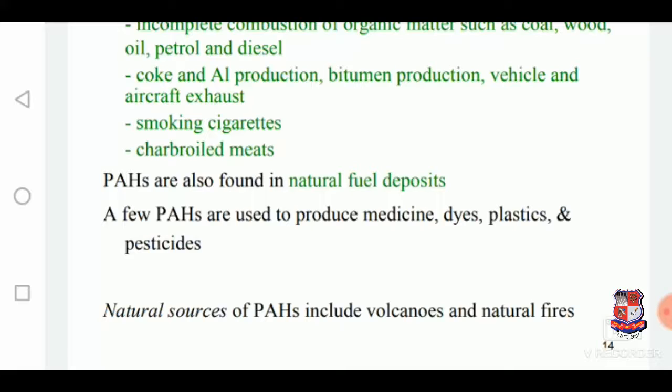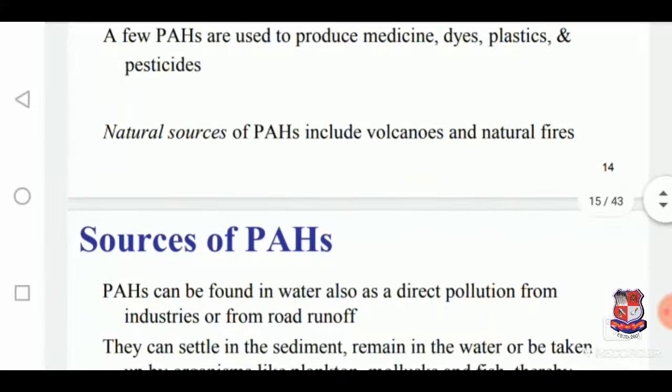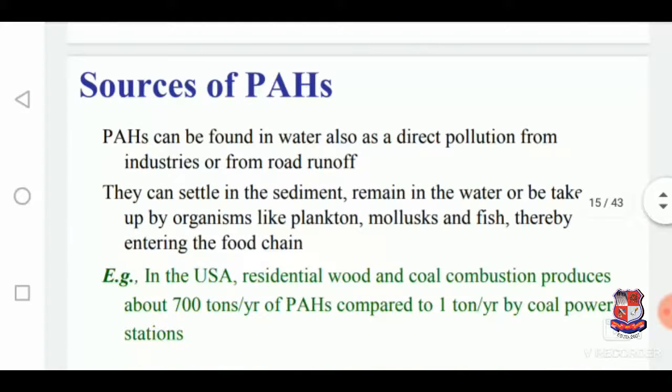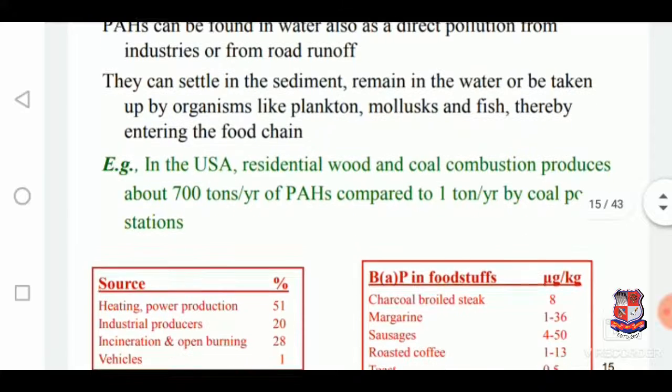They are used to produce medicines, dyes, plastics and pesticides. Natural sources of PAHs include volcanoes and natural fires. So they can settle in the sediment, remain in water, or be taken up by organisms like plankton, moss, mollusks, and fish, and thereby enter into the food chain.